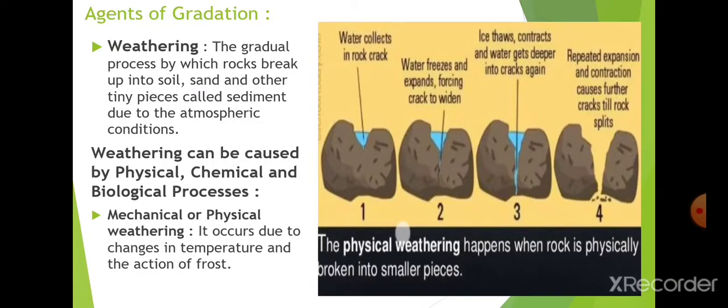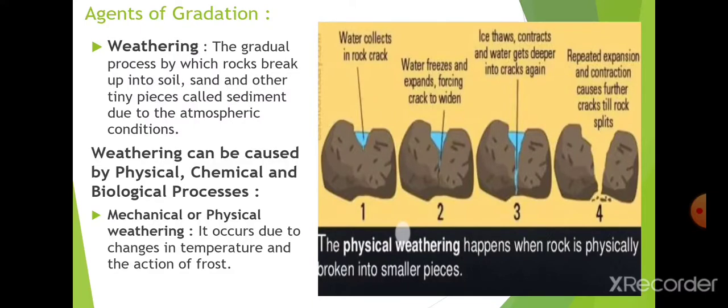There you can see in picture number 2 the crack which you have seen in picture number 1, the rock 1, that is smaller. But when the water collects and freezes, that frozen water, or the ice present in that crack, increases the crack in the rocks. There you can see in rock number 2.